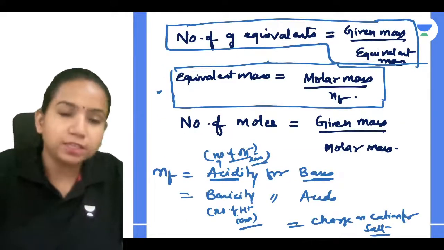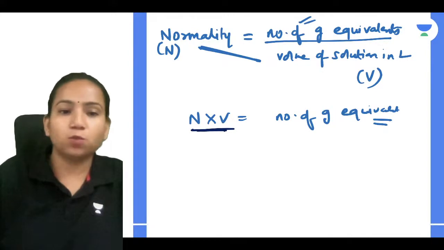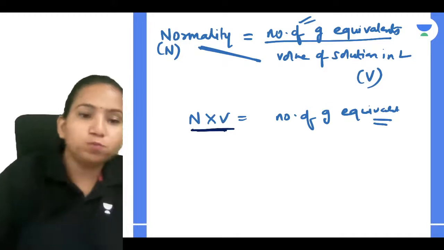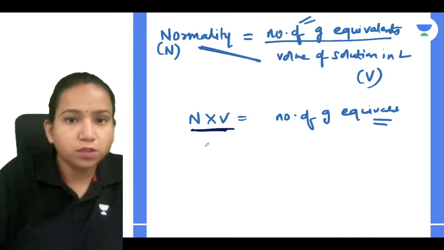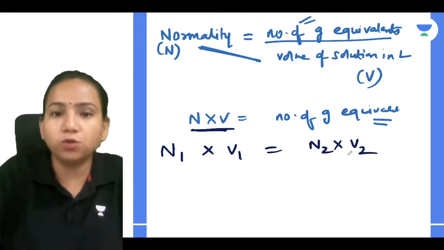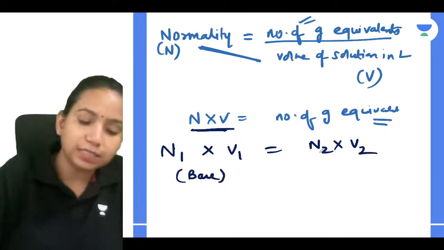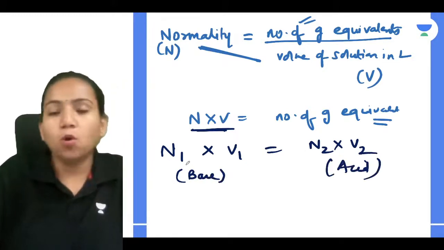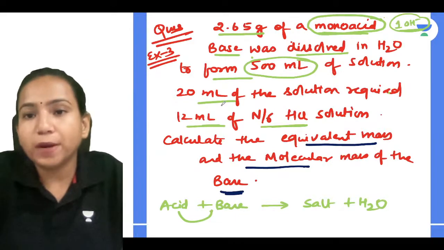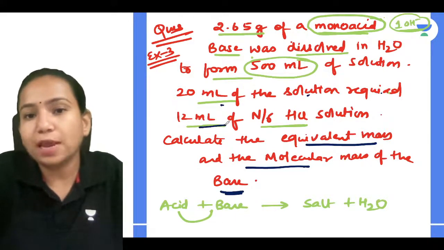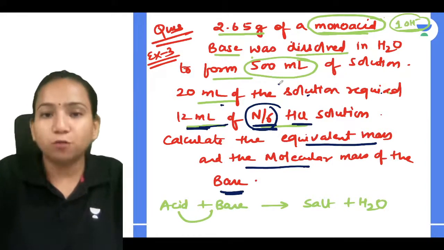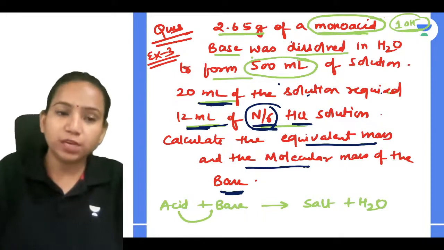Now let's just use whatever is given in the question and the formula, very simple. They gave the volume of base. So I can relate N1 V1 is equal to N2 V2, and here I can consider this as a base and this as an acid. If you want, you can quickly take a screenshot of this question. They said 20 ml of the solution required 12 ml of N by 6 HCl solution. So for HCl they have given normality and volume, but for the base they have given only the volume. So I'll just utilize that.